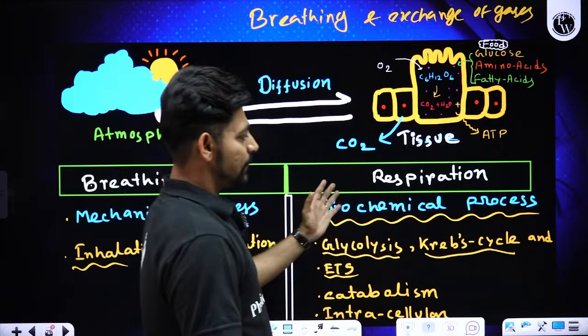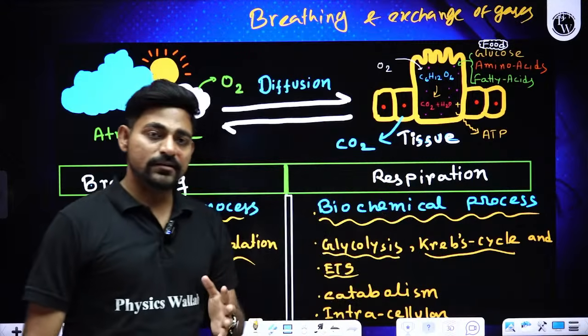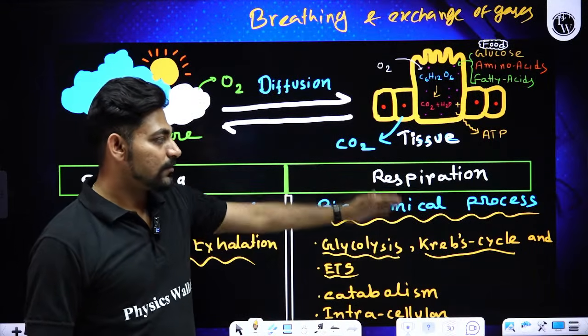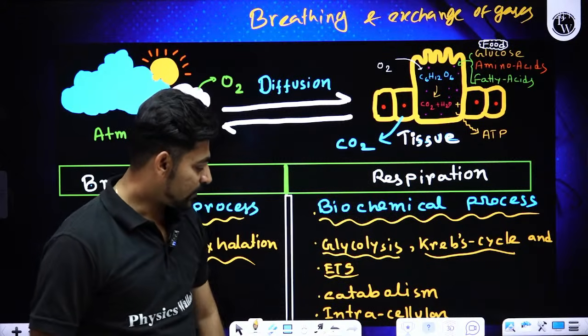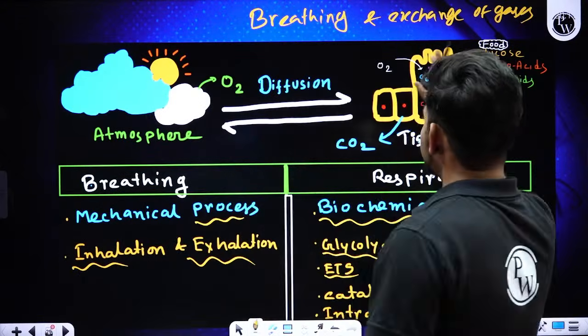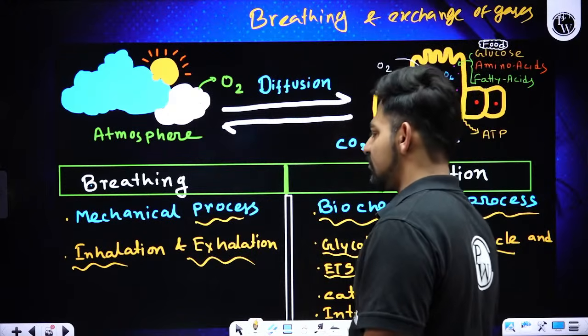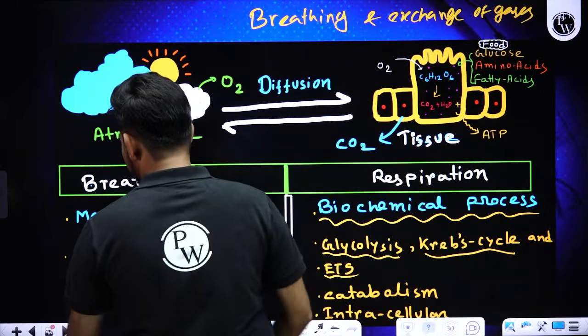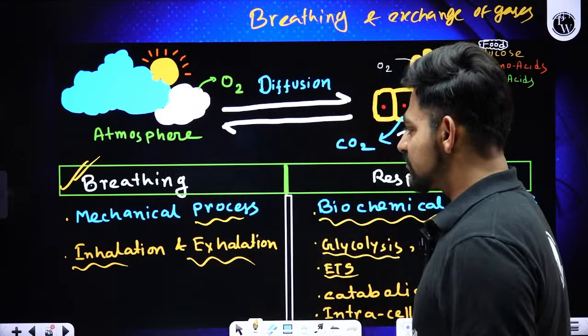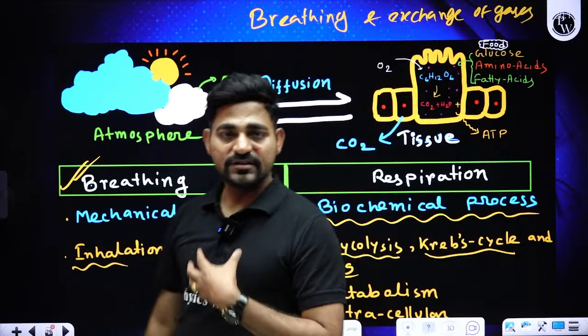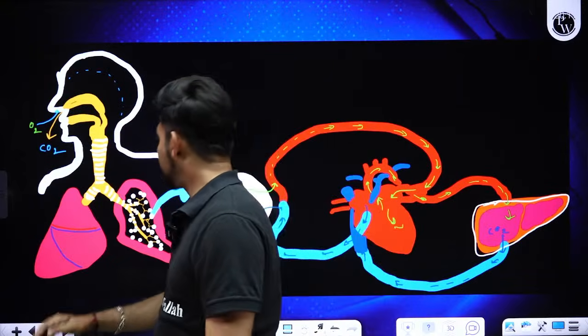And there is a dedicated chapter you will be finding in NCERT where we will be talking about this particular topic, right? So in this chapter, breathing and exchange of gases, if you studied it carefully, we are always talking about the mechanism of breathing. We are studying about the respiratory system inside our body.